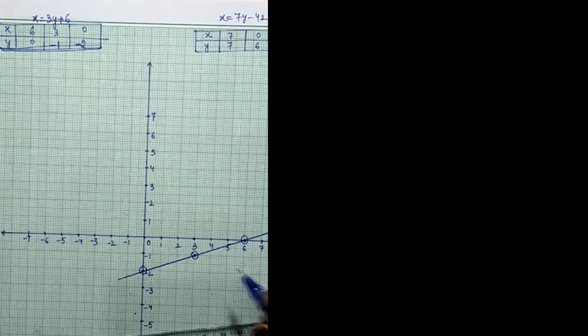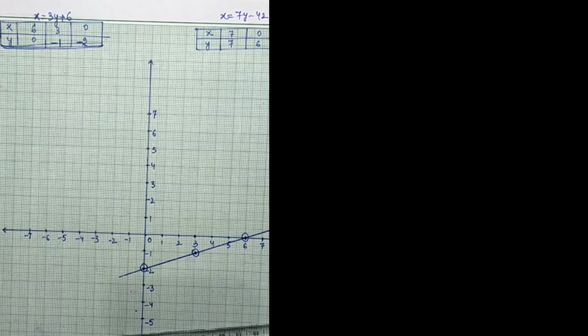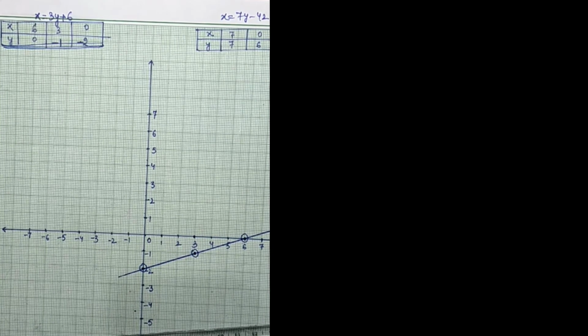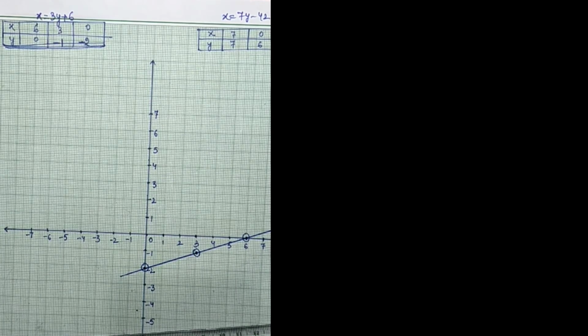If you are getting a straight line, that means your solution is absolutely right, because we were solving a linear equation only, and a linear equation will give the graph of a linear line, a straight line.